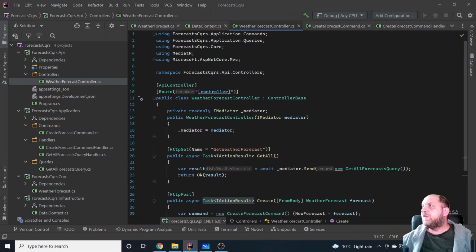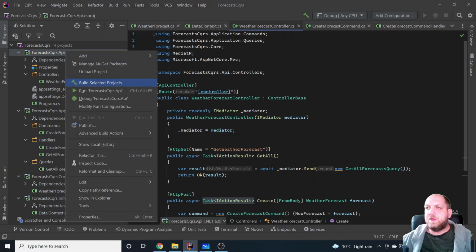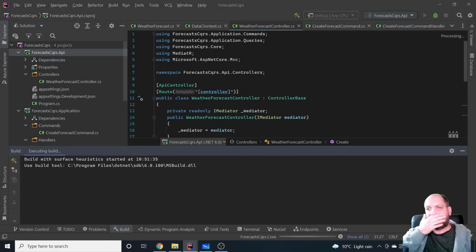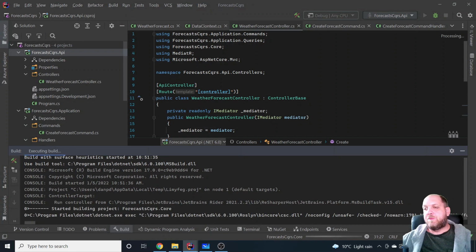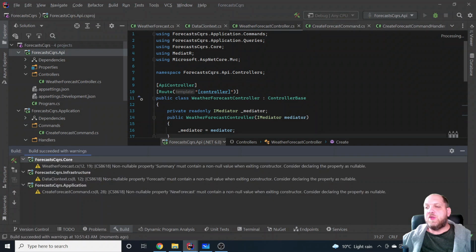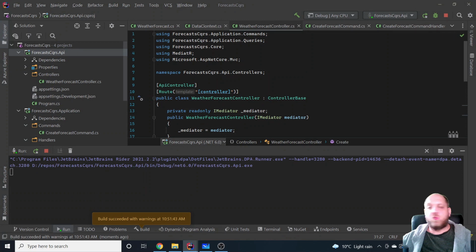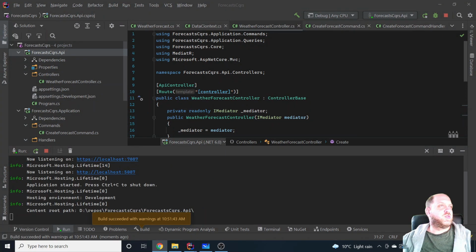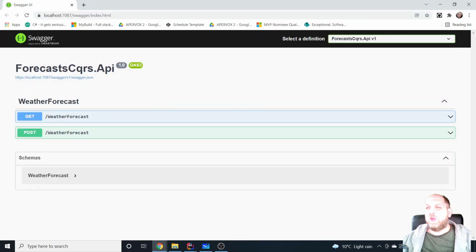So yeah, let's maybe just run this application and try this out. Okay, build, I want to run this. And it will probably open up Swagger, and hopefully everything will be all right, because if we get errors, we won't stay and debug them, because what I wanted to showcase is just the pure architecture on how this should look like. Now here we have this Swagger, we have this weather forecast with the get and with the post.